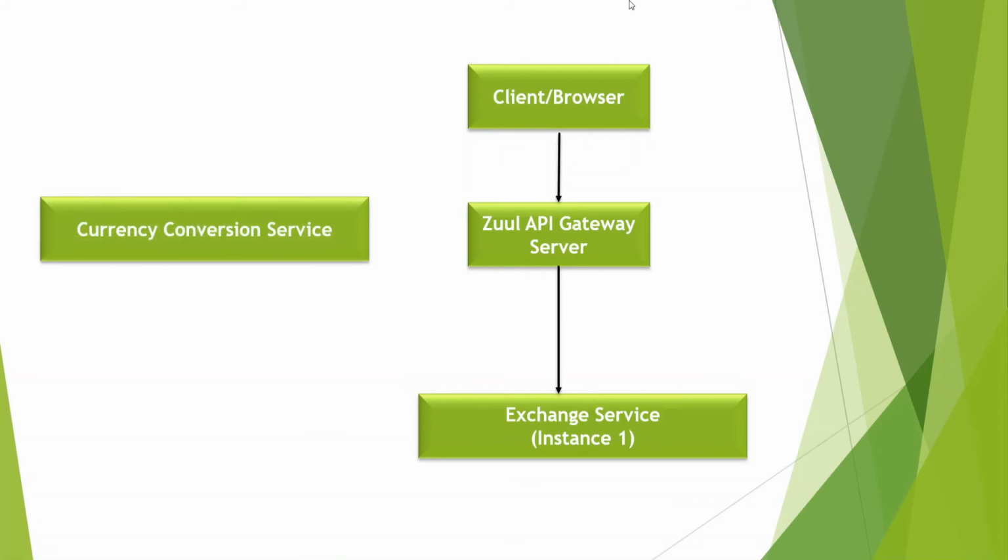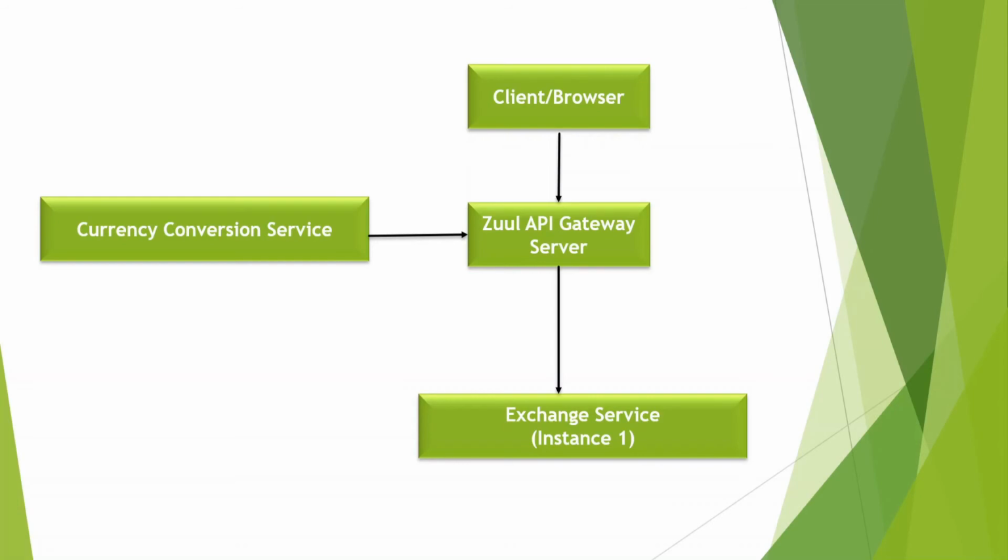Another was the currency conversion service, which was interacting directly with the exchange service. Now we will route the currency conversion service to the Zuul API gateway server, and the Zuul API gateway server will route the request to the exchange service. So whatever common features we implement, like logging, filtration, security, or monitoring, we can implement from here.